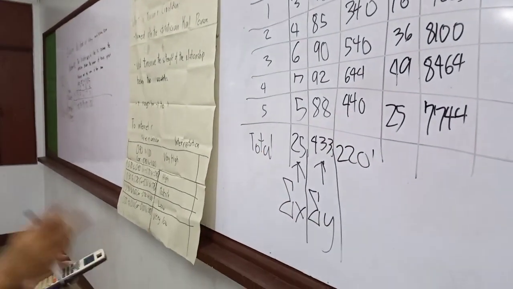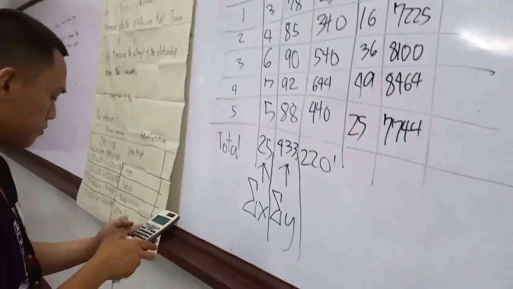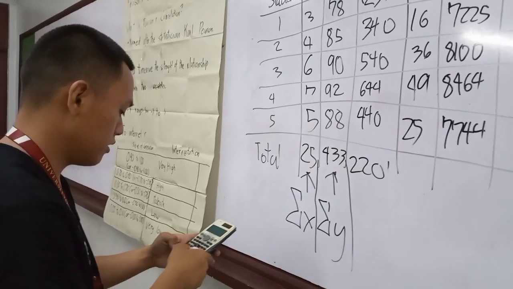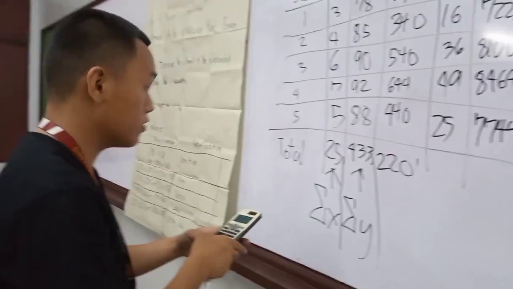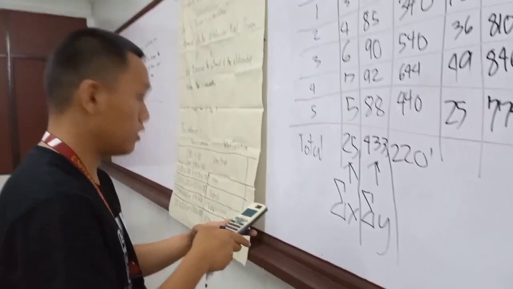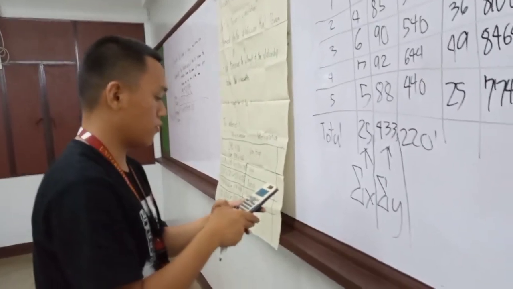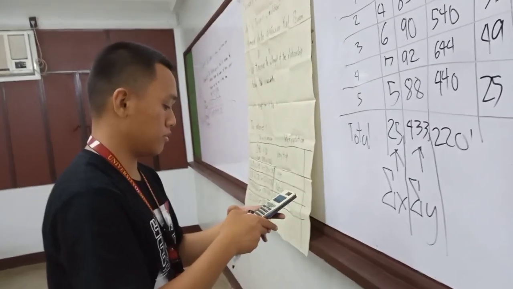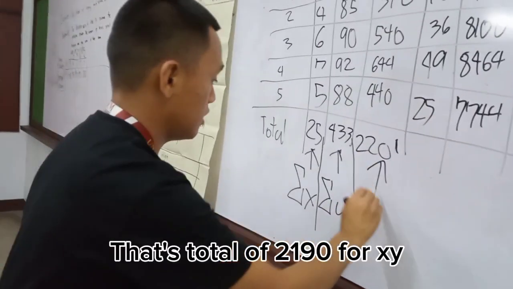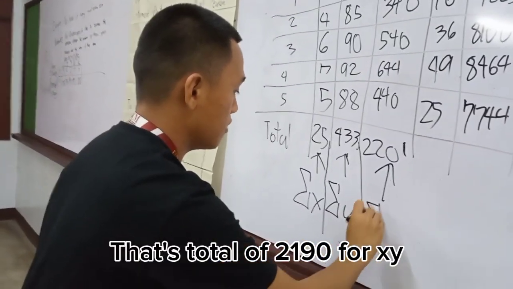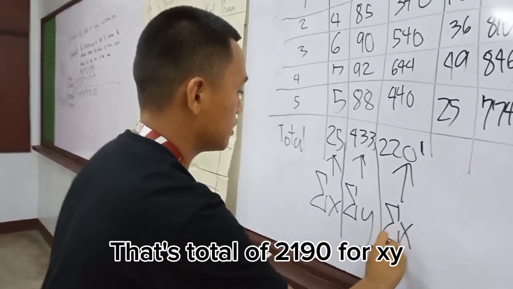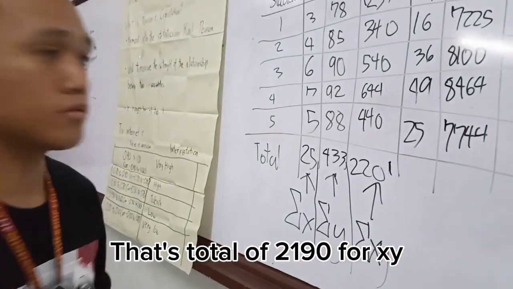Sorry. Let me repeat that again. In case 137 plus 340 plus 540 plus 644 plus 440. Yeah, so that is variable x, y.